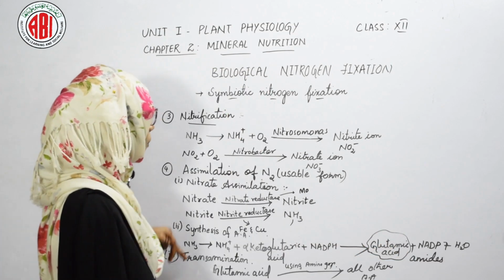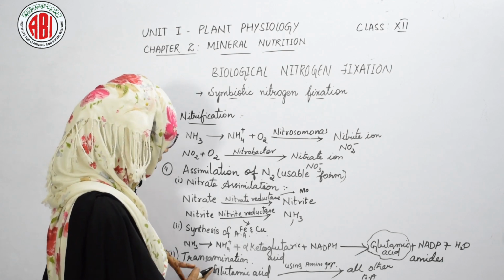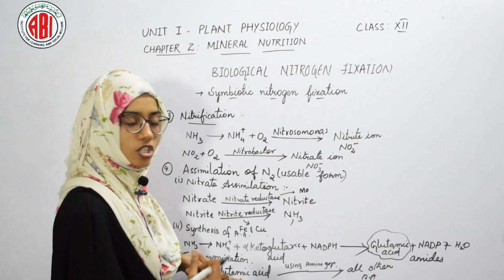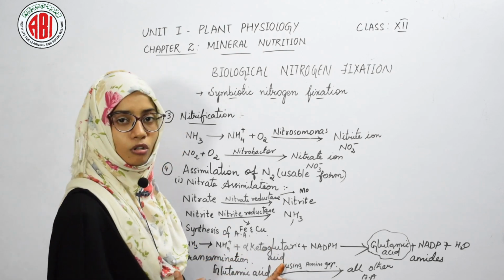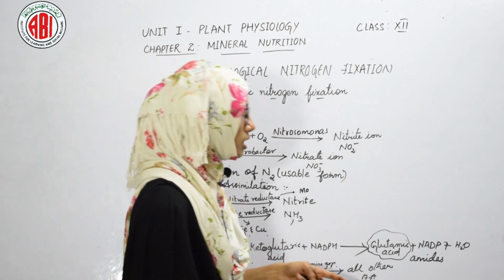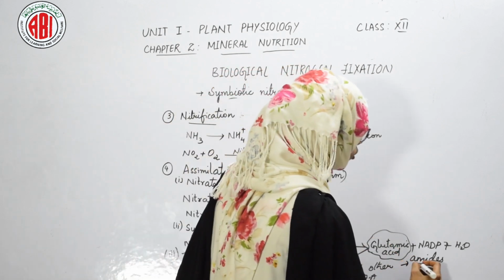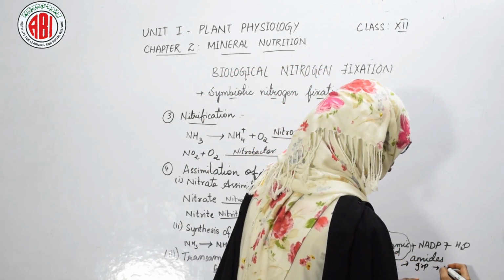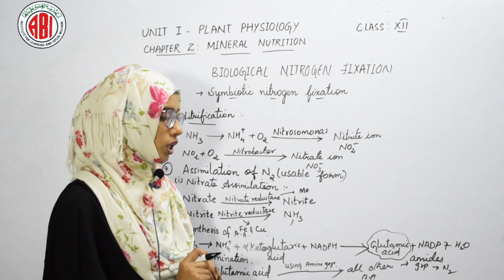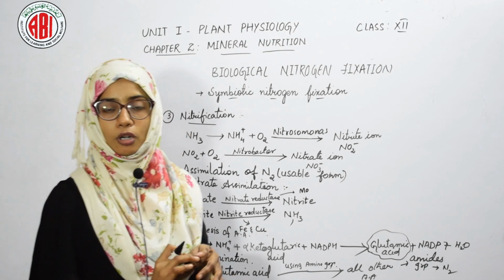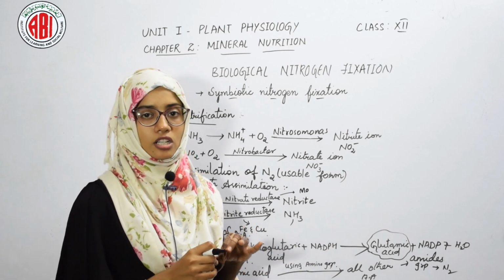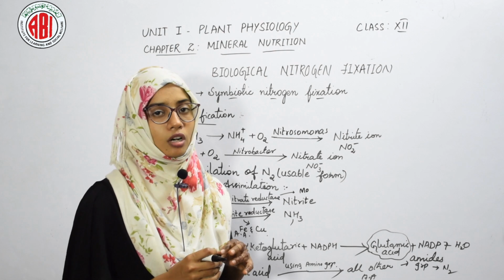In the third sub-step of assimilation of nitrogen, we see the reaction called transamination. The glutamic acid, an amino acid, uses its amino group and undergoes transamination, which results in the formation of all other amino acids, and sometimes amide groups, which are rich in nitrogen. These amide groups help in the synthesis of proteins. In soybean, instead of amides we see the production of ureides, which help in the synthesis of amino acids or proteins.